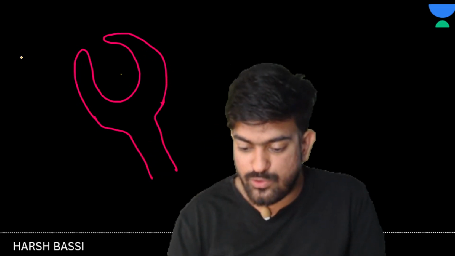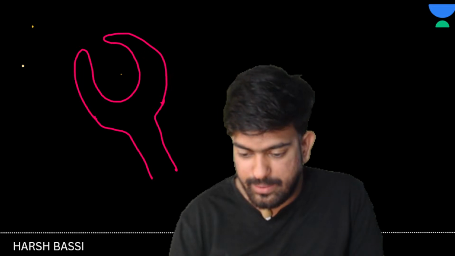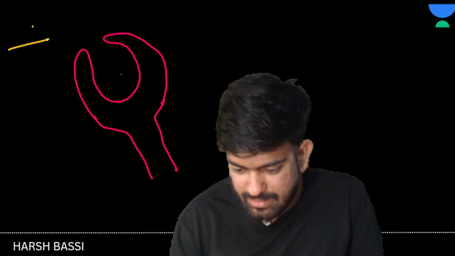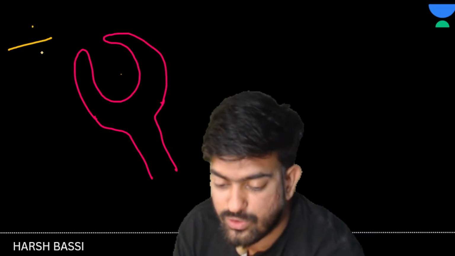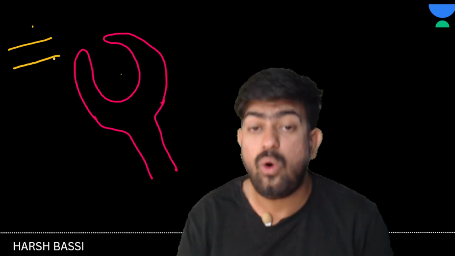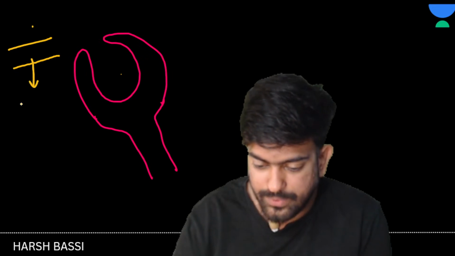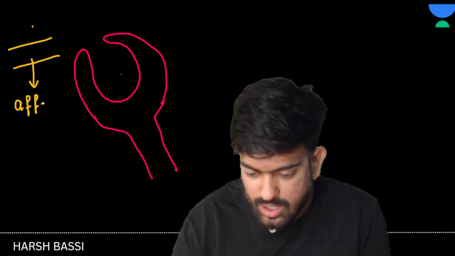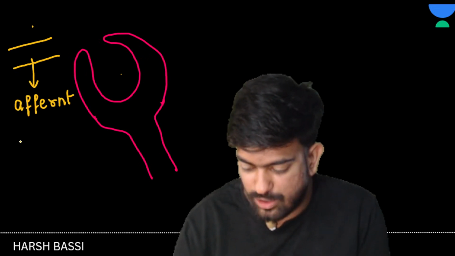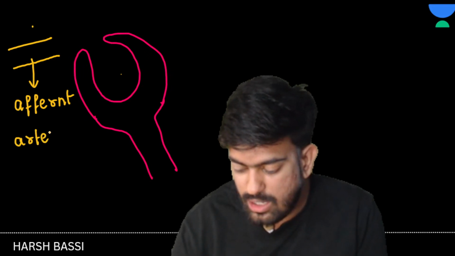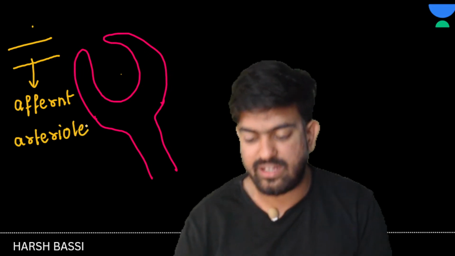Okay. So this is the artery which is coming, and this is known as afferent arteriole. It is coming, so it is known as the afferent. Afferent arteriole. Why arteriole, sir? It is a small division of the arteries, that is arteriole.